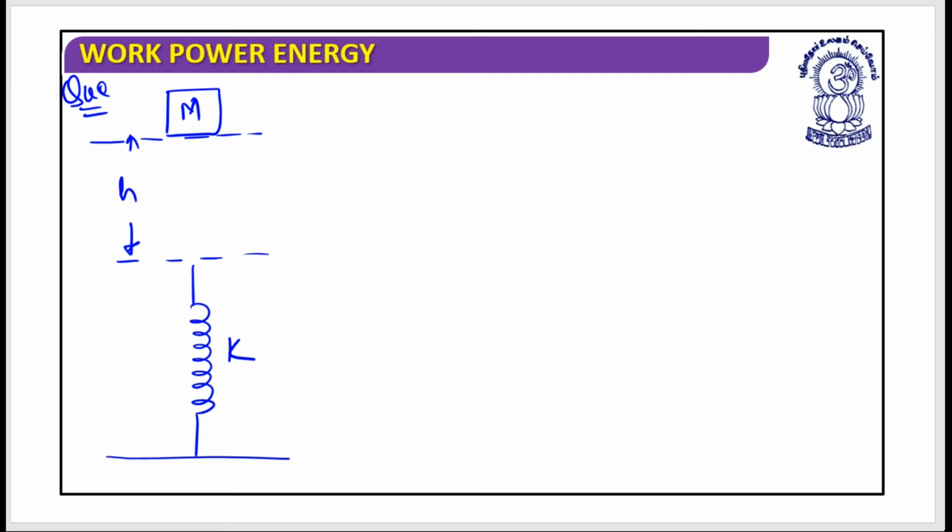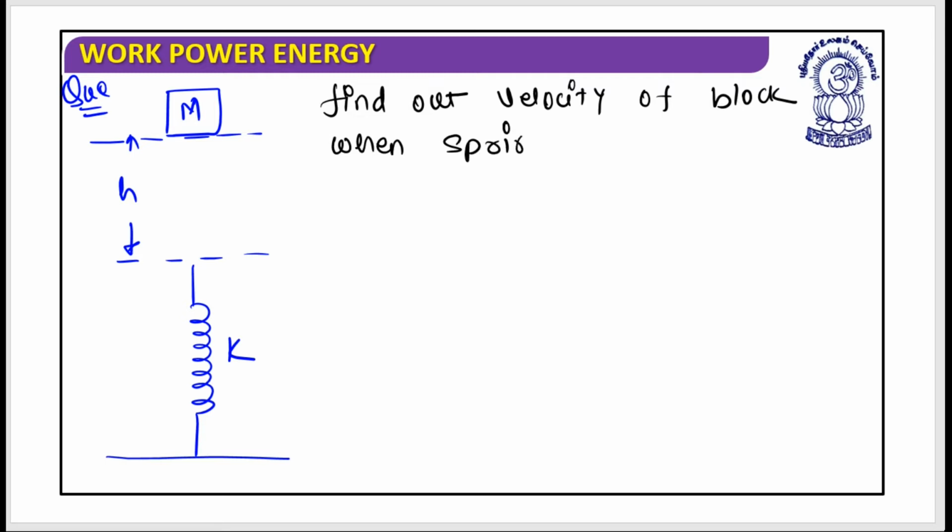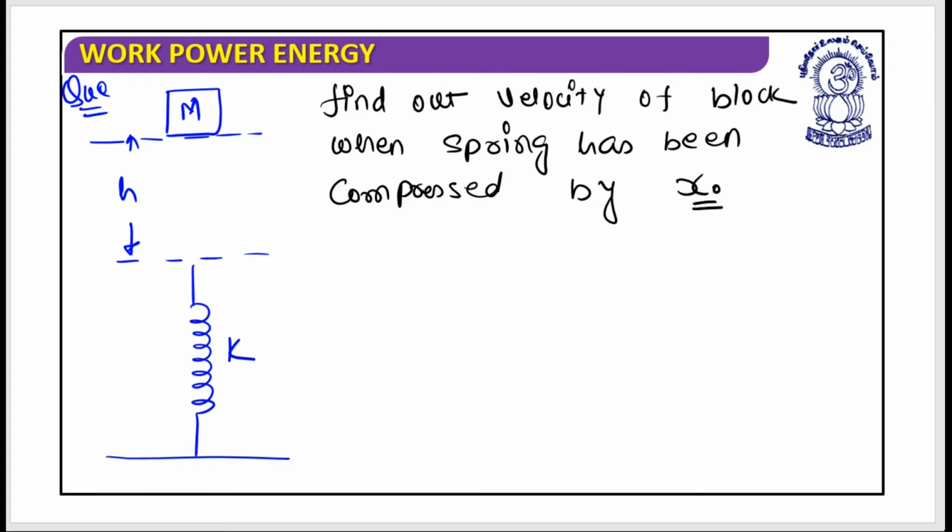So what you need to do is find out the velocity of the block when the spring has been compressed by x.